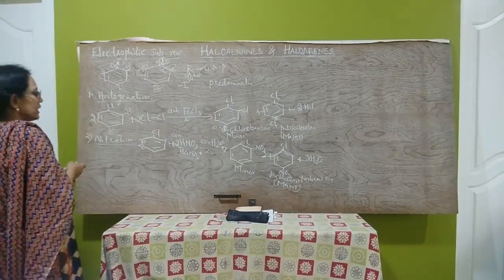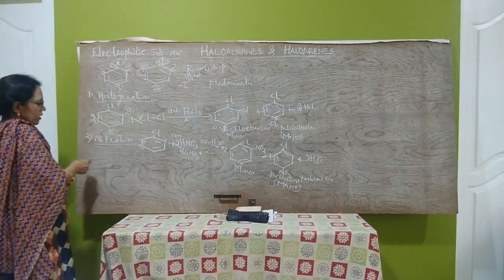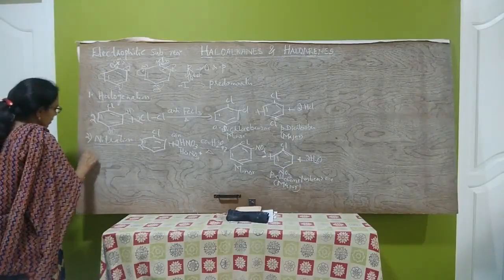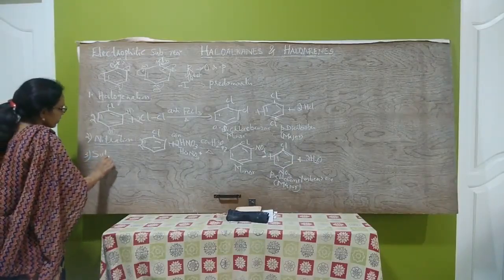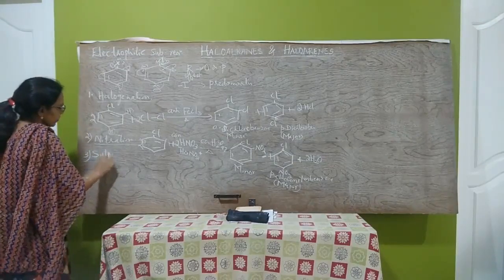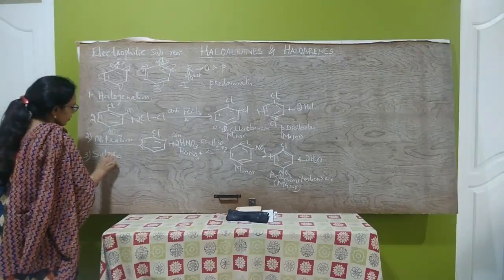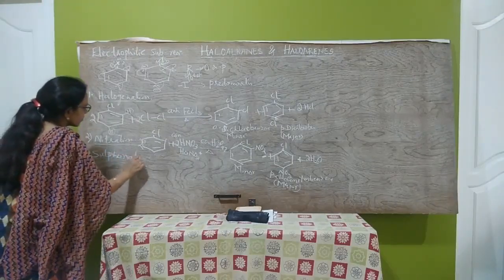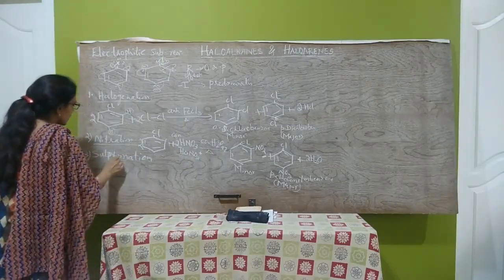Next electrophilic substitution reaction, the third one, is sulfonation.